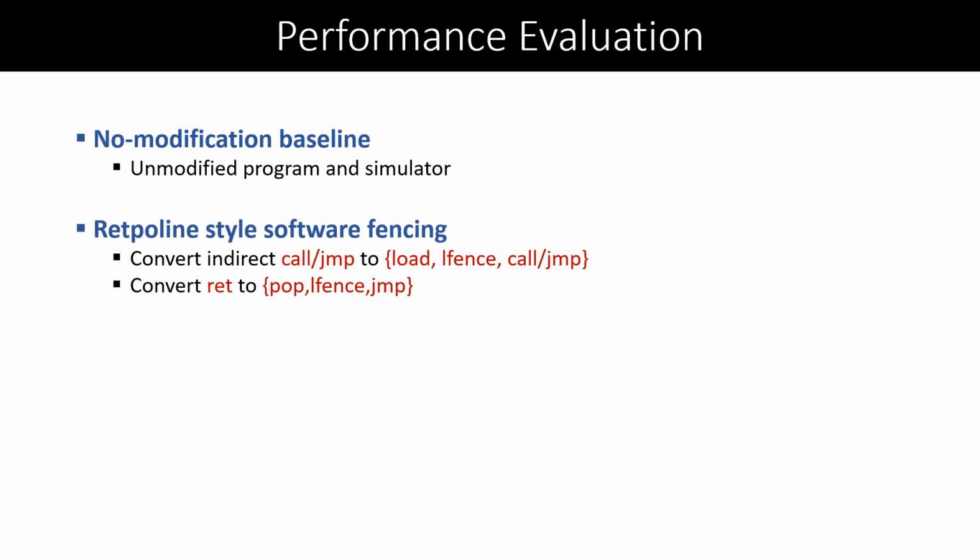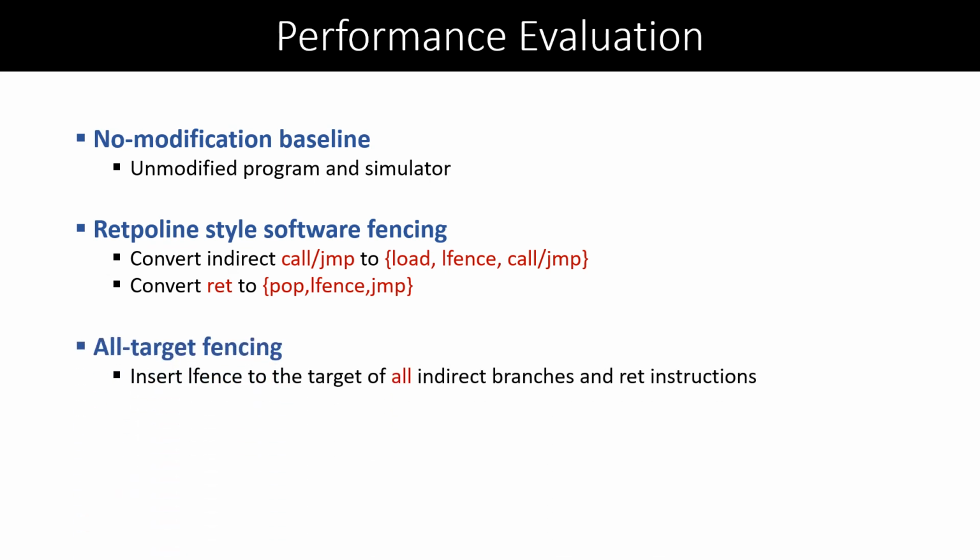Any indirect call and jump are replaced with a load, lfence, and call for protecting the forward edge. With the same approach for securing the backward edge, we replace any return instruction with a sequence of pop, lfence, and jump instructions. The last approach here is all-target fencing, for which we show one implementation with an lfence inserted in the hardware at the target of each indirect branch and return.